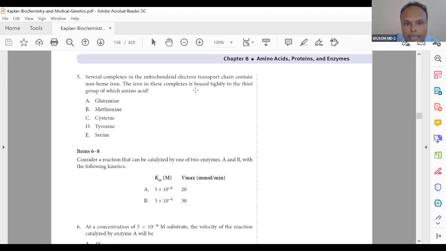So iron in these complexes is bound to the thiol group of which amino acid? Be quick to answer. Sir, would it be methionine? Methionine, okay, that is one answer, no problem. It is a sulfur-containing amino acid. That is good. Cysteine or methionine, the others cannot be. Only cysteine and methionine. And cysteine is the correct answer.